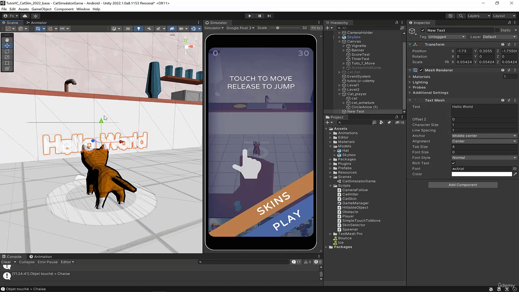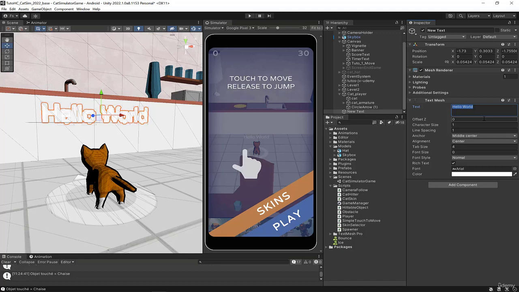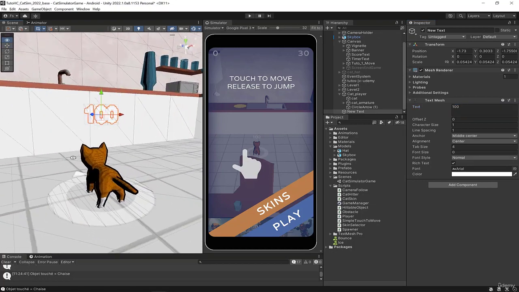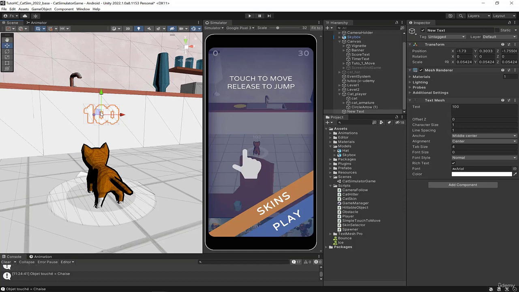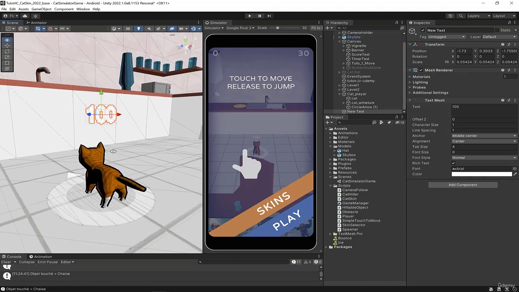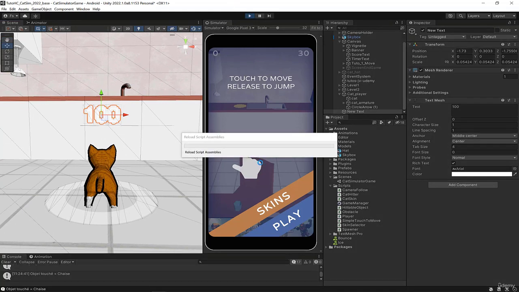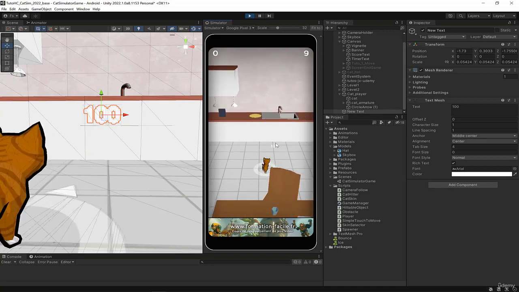I lift it to put it above the cat's head, and I'll put, for example, 100, just to see how it looks. So each time the cat will touch a piece of furniture, this will display the score obtained by having broken such or such piece of furniture. Oh, that's why I put a number, to be able to see the size of the score here. And if I play, we can check it in the game. It's in 3D since it's a 3D text.